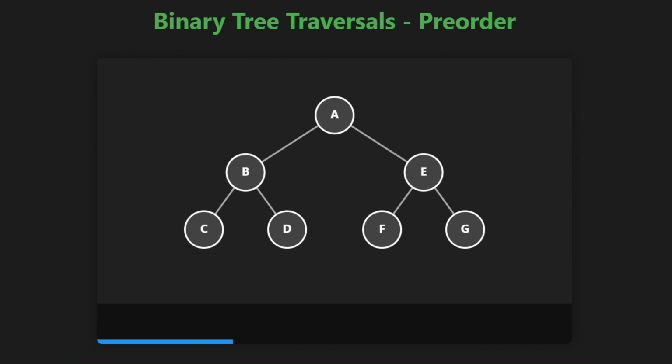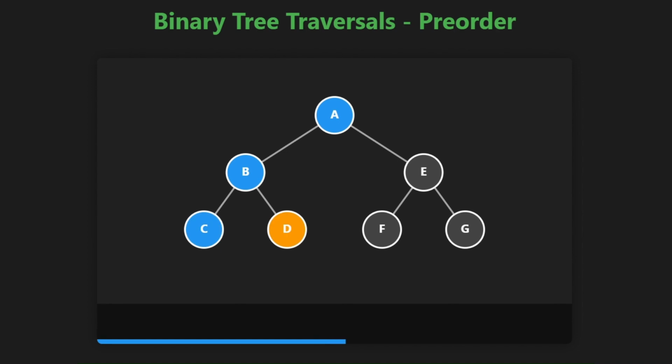Let's take an example to understand it clearly. We begin at the root node A. From A, we move to the left child, node B. Then we go deeper to B's left child, node C. After visiting C, we return to B. And now move to B's right child, node D.